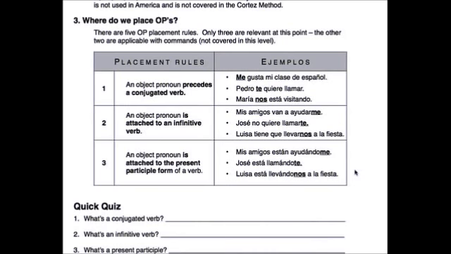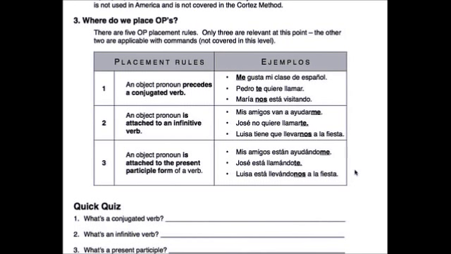Second rule says if you have an infinitive, the verb in the infinitive form, which is going to be ar, er, or ir, then you attach. Lo is going to be it as an object. If you say to buy, ¿cómo dice to buy?